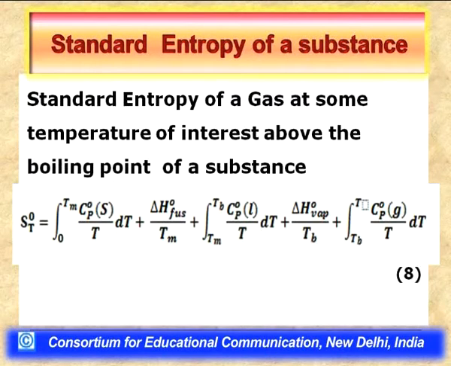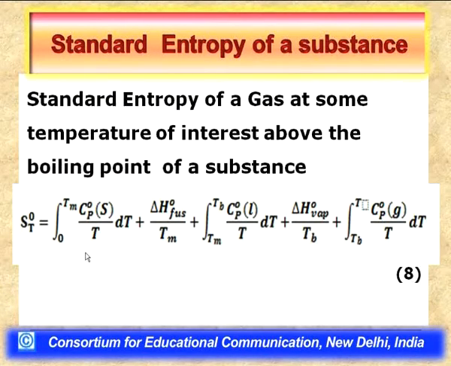Now, coming over to the determination of the standard entropy of a gas at some temperature of interest above the boiling point of the substance. You can see here the number of terms has increased from 3 to 5 in equation 8. This St naught represents the standard entropy of a gas at a specified temperature above the standard boiling point of the liquid.